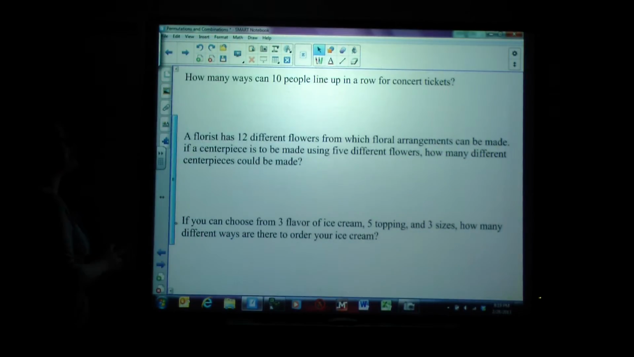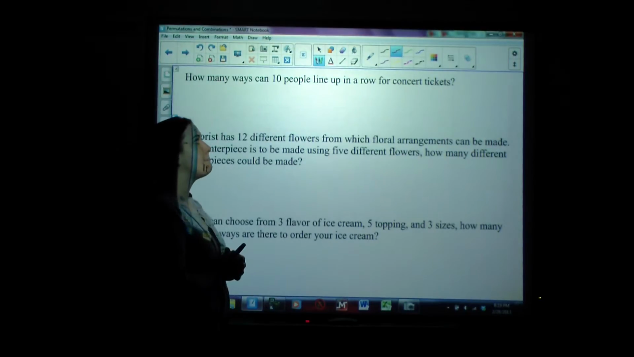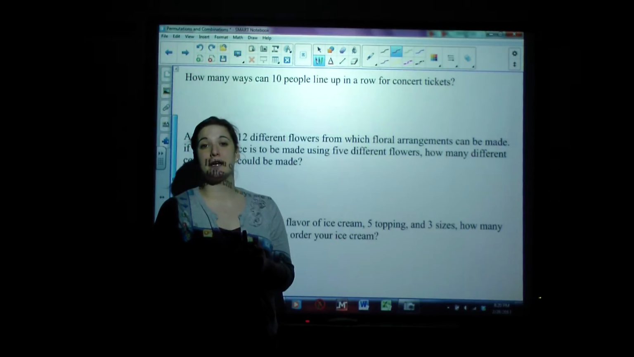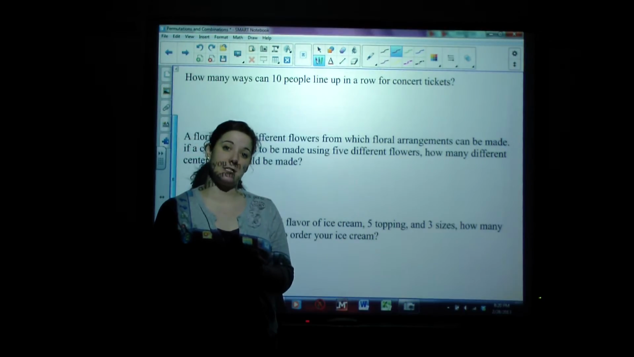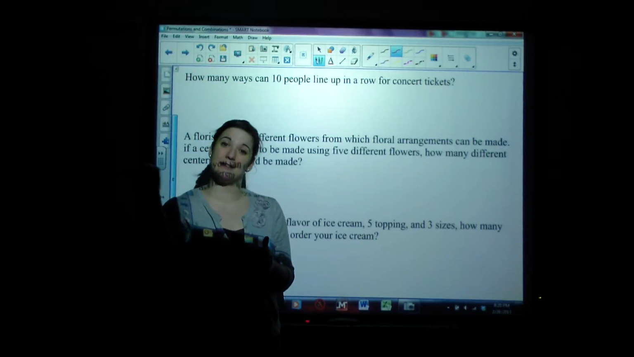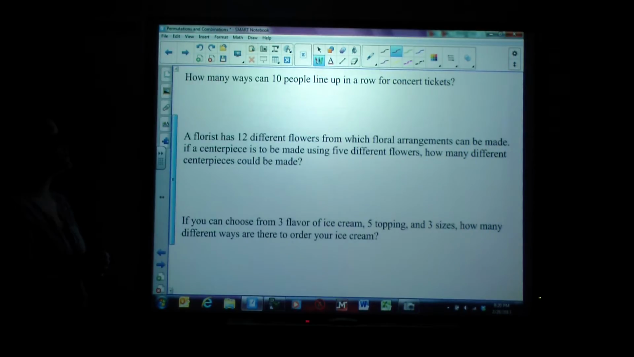How many ways can 10 people line up in a row for concert tickets? Would this be some kind of fundamental counting principle? Would this be a permutation or a combination? Hopefully you're thinking permutation, because does order matter when you line up for concert tickets? I'm going to say yes, because what if after 6 people they're sold out? It matters if you're one of those first 6 people or if you're in the last half, okay? So order matters here. This is a permutation.